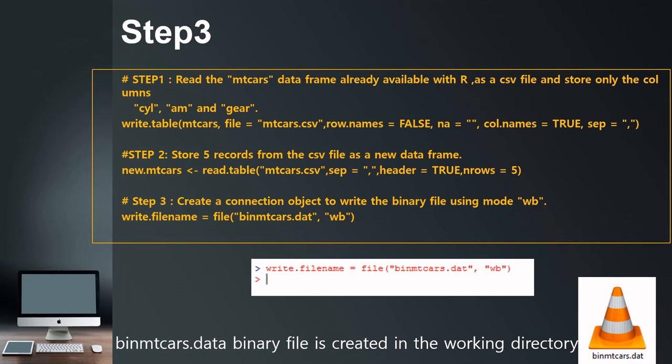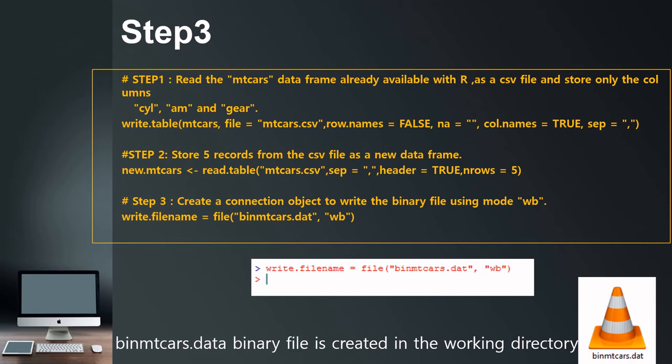So in handling the binary file, there are 3 steps. Step number 1, what is the file name, in which location you are going to store. Number 2, what are the columns. Number 3, what are the rows, means the data. So step 3, I am just writing the write file name.